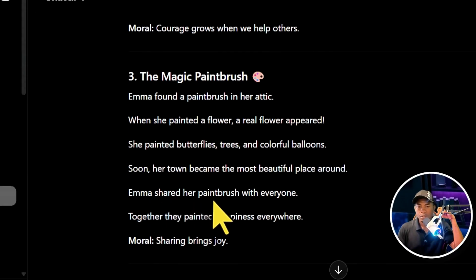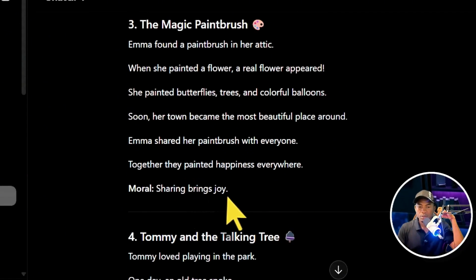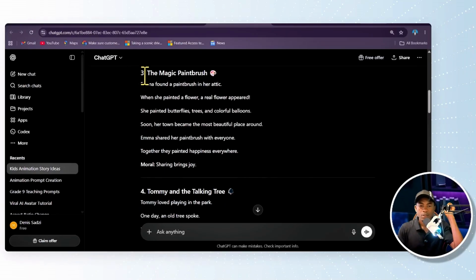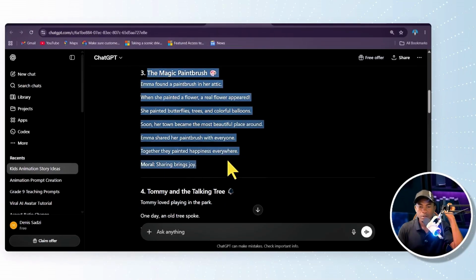Emma shared her paintbrush with everyone. Together they painted happiness everywhere. What is the moral lesson? Sharing brings joy. This is a very nice story. I'm just going to copy the entire story.